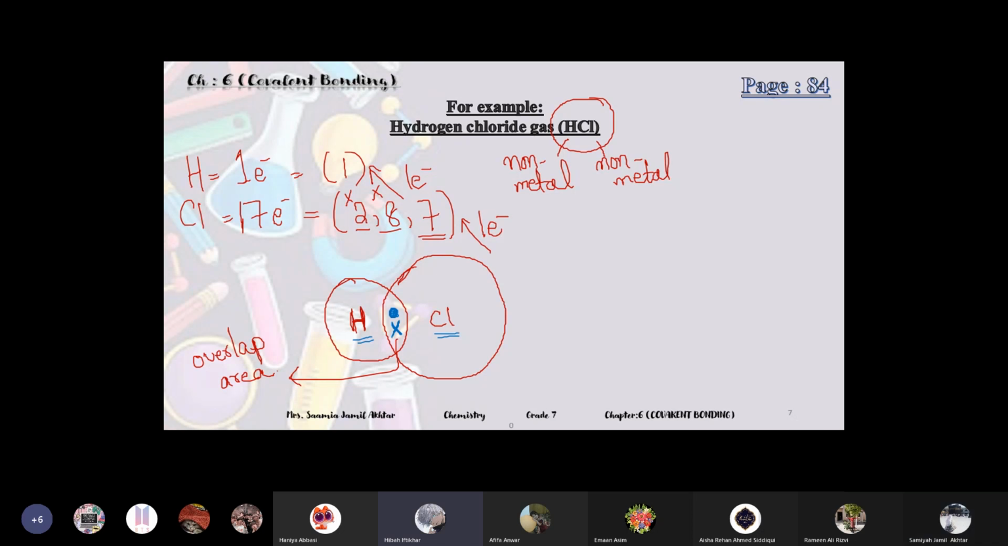Understood. So hydrogen needs 1 electron, so it shares 1 electron. Chlorine needs 1 electron, so out of the 7 electrons present in the outermost shell of chlorine, it will share 1 electron with hydrogen, and the rest of the 6 electrons would be outside.